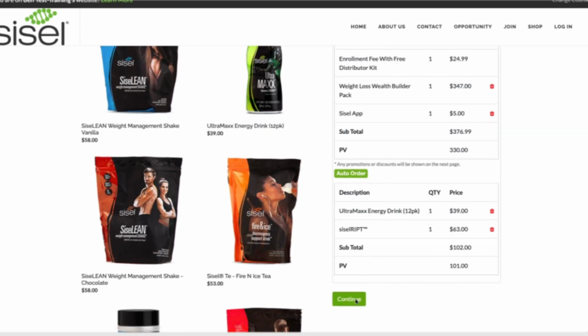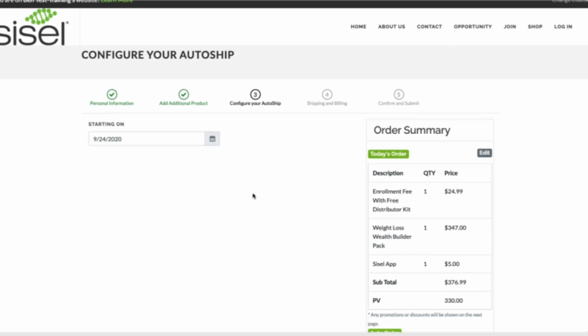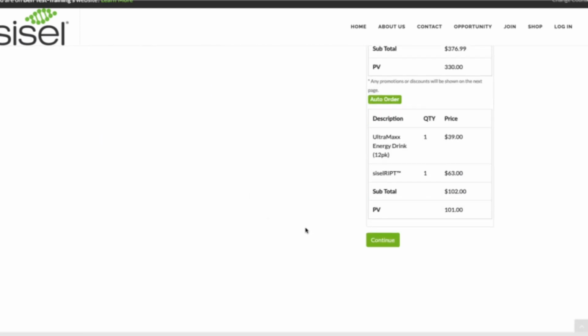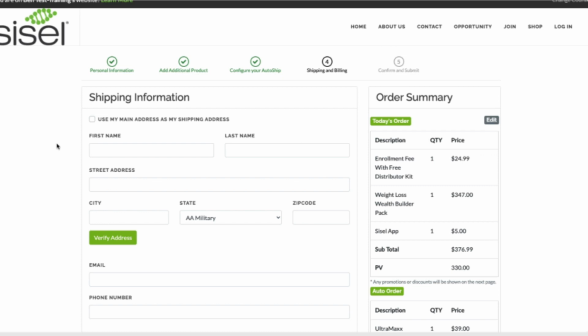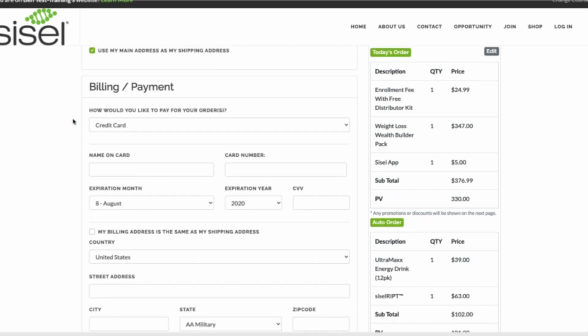If I hit continue, I go to that new step 3, and now I can choose which day of the month I want my auto ship to hit. Now let's go ahead and say the 24th of each month is good. I'm happy with that, so let's go ahead and just continue on. We're in the home stretch now. In this step, your enroller will fill out his or her shipping information. Here I'm just going to say use my main address as my shipping address.